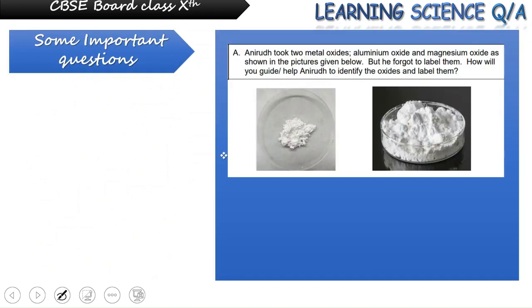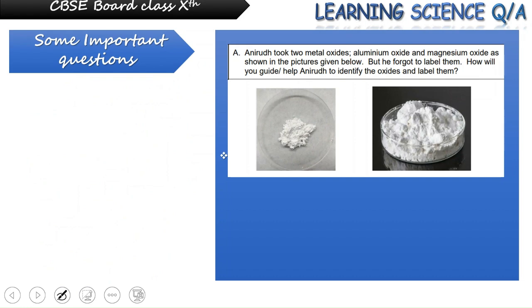Next question. Anirudh took two metal oxides, aluminium oxide and magnesium oxide, as shown in the picture. Both are white solids, but he forgot to label them. How will you guide Anirudh to identify the oxides and label them?